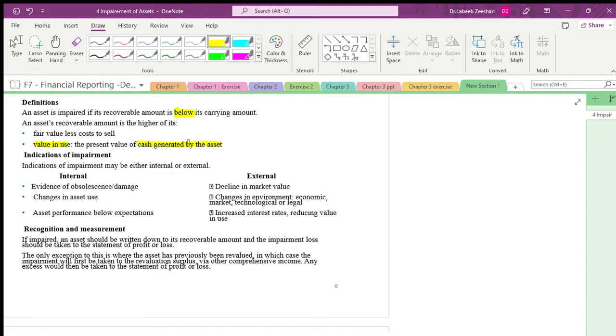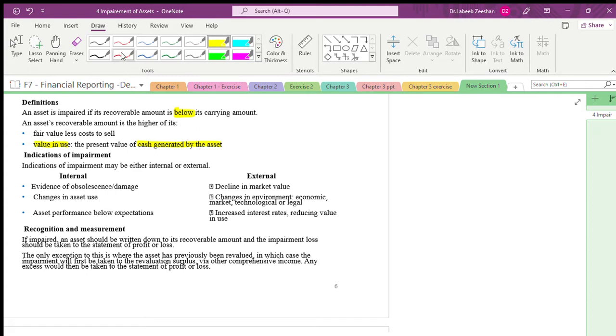Again, I am repeating. See, ask what the market value is. You have land in a prime location; the value is high. You have the same area of land in some remote location. In terms of measurement, you have 500 square yards. If it is in a prime area, the value in use is more. If it is in a remote area, the value in use will be less. That is what we are talking about in value in use.